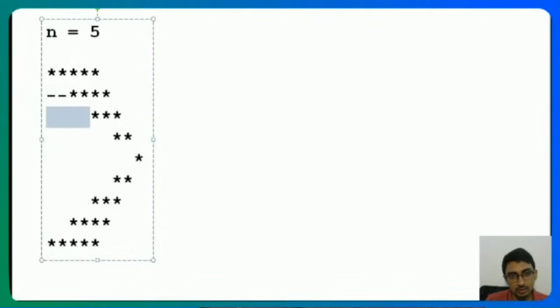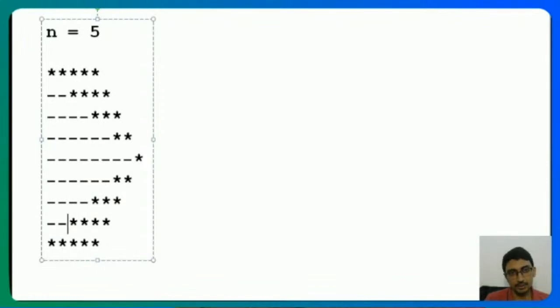So, 4 dashes here, dashes here, 8 dashes, 6 dashes. And just by this exercise of dashes, you'll start understanding something about your pattern. Okay. So now it just makes a little bit more sense.